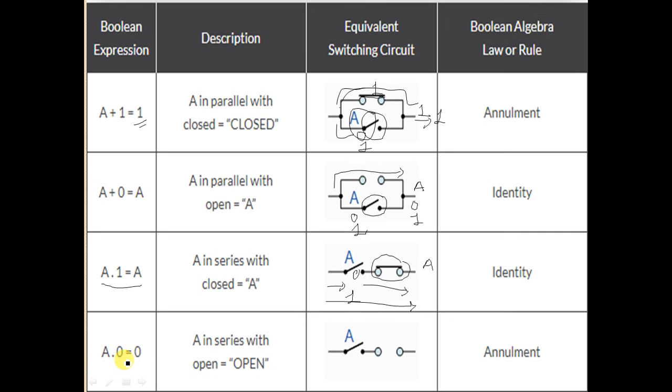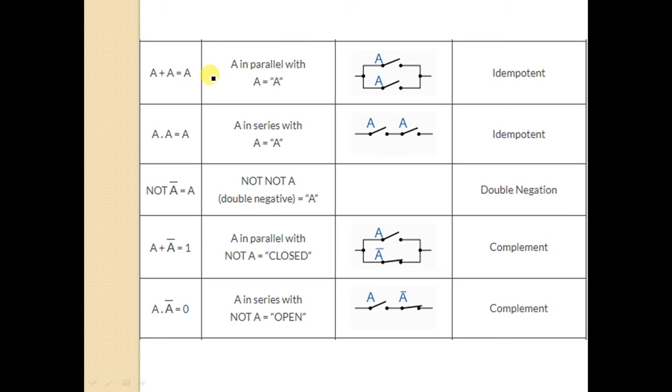Next, A into 0 is equal to 0. How? Whatever A is, your input will not reach your output because the connection is cut over here. A plus A. Again it is a plus, addition, which means it will be in parallel.